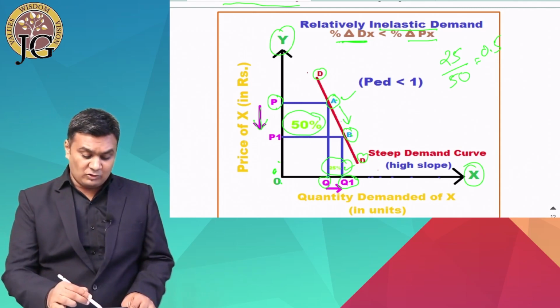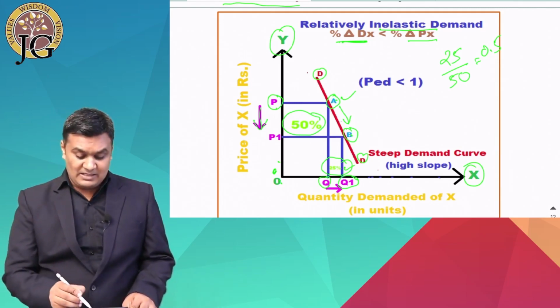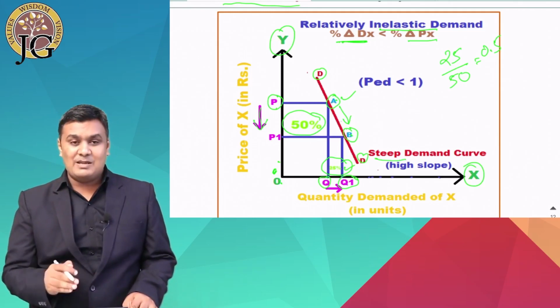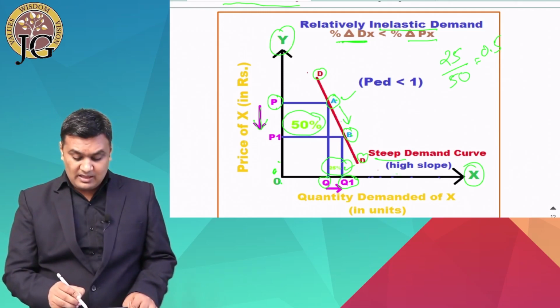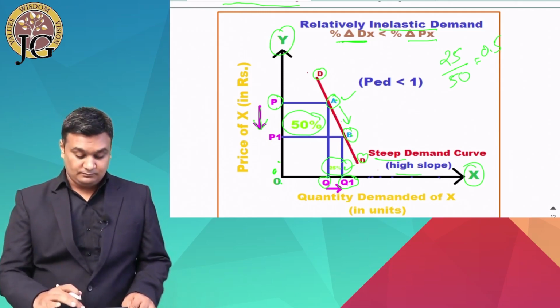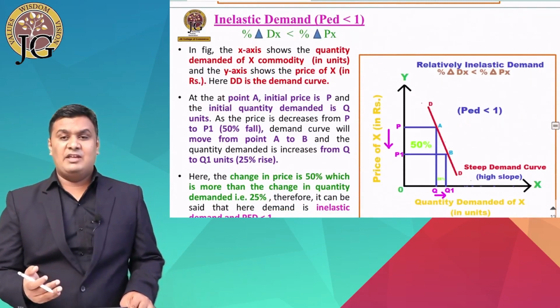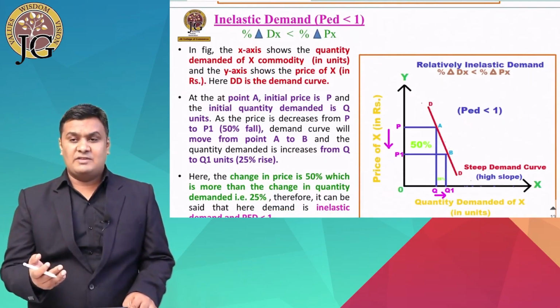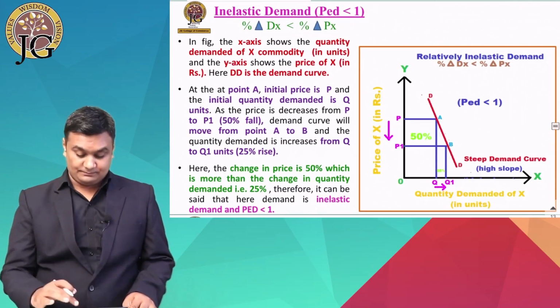And if we talk about the slope of the demand curve, no doubt it is a downward slope, but this demand curve is a steep demand curve, and this steep demand curve shows a high slope. Again, I have given the explanation of this diagram here for your reference.